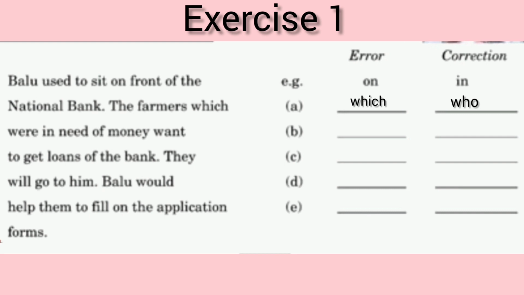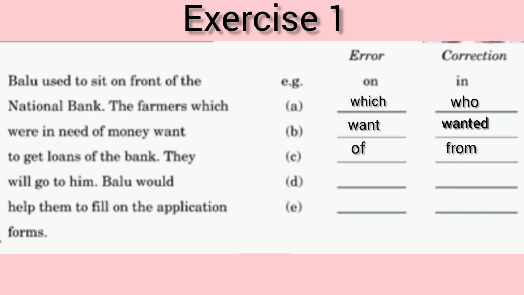We know, students, that the passage is given in past tense, so there is no problem with were in need of money. That means the problem is in want. Instead of want, the correct answer will be wanted. The farmers who were in need of money wanted to get loans of the bank. There is no error in to get loans. There is no error in the bank. That means the problem is in the preposition of. And why is it so? Because loans are taken from the bank.